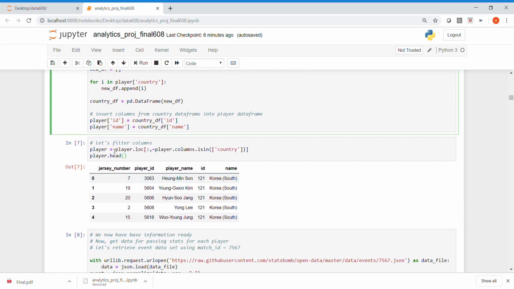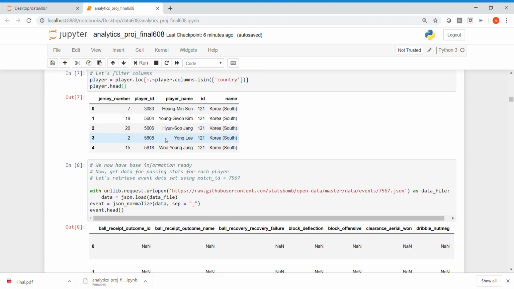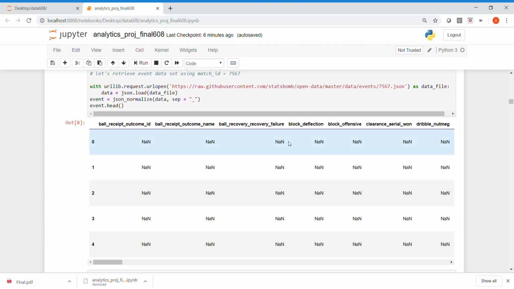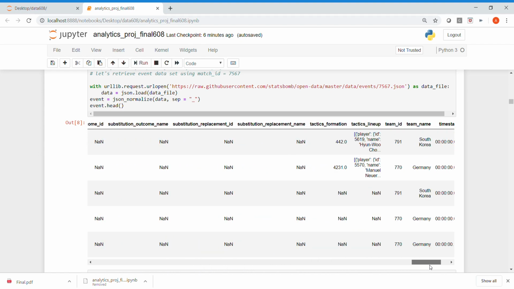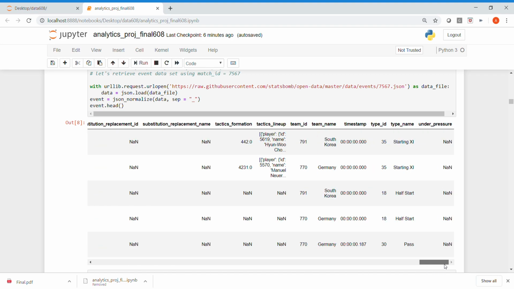This is the information of all the players in South Korea and also Germany. You can get all this information from this table. Finally, I got the event data, which is the information I used to create heat maps, goal maps, and dash visualizations